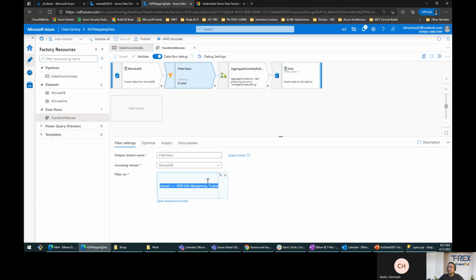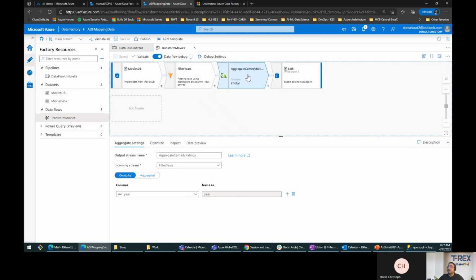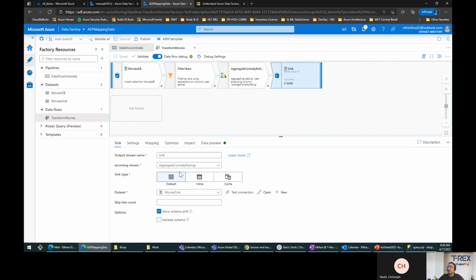And you can look into the expression, how you can build that. It says to go and take the genre of comedy. After that, we aggregate the data where we filter them by years, okay? And once this is done, the last step is that we are moving everything into the sink, okay?